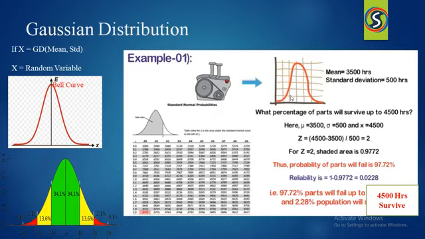Every company looks for profit, right? So now the company owner decided that we need to utilize that machine for more than 3500 hours. If I utilize that machine till 4500 hours, I want to know what percentage will survive and what percentage will fail. I want to know the probability. So I am taking the mean and the standard deviation. I already told you how to calculate the standard deviation.